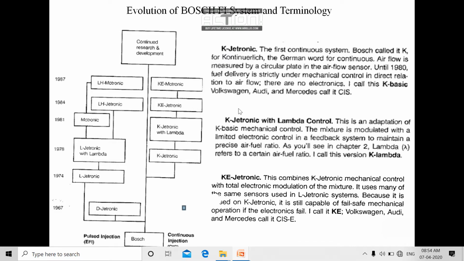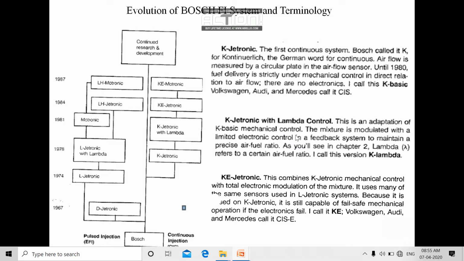Now the next terminology comes, that is K Jetronic with lambda control. Here the thing is the same as the previous one, but in addition to this, here we are using a lambda. This is another technology.